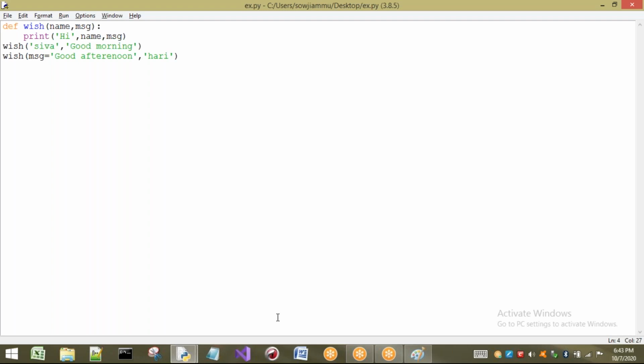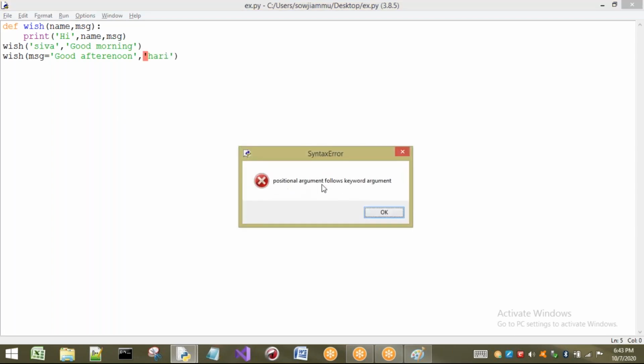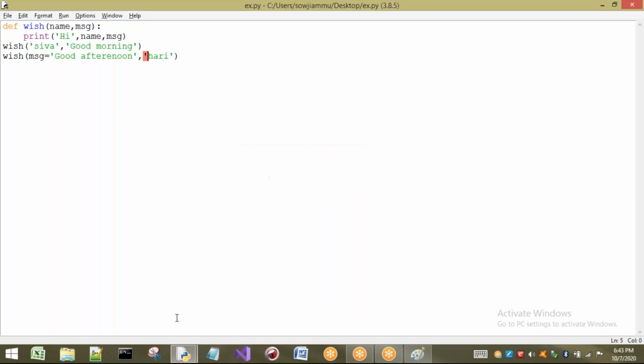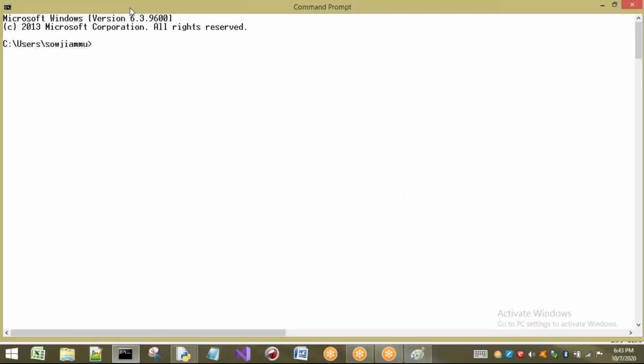The first one is which type of argument? As it has a keyword, it is a keyword argument, and it passes good afternoon to MSG. The next is a positional argument. As per the rule of positional arguments, this has to be passed to MSG again. So it is passing to MSG, and what about name then? Let us see what it tells us. Directly it says: positional argument follows keyword argument. The same will be clearly explained if we see the error here.